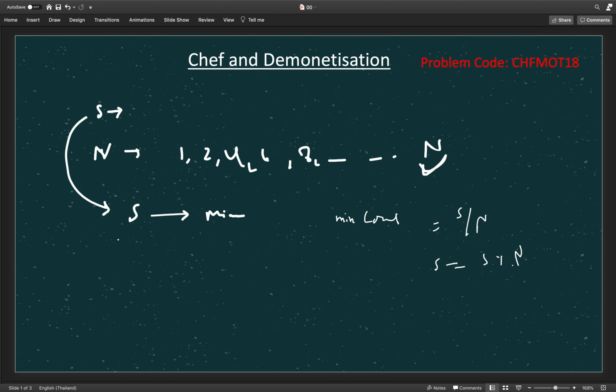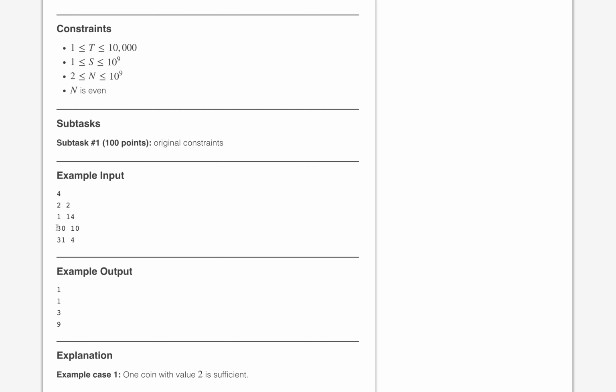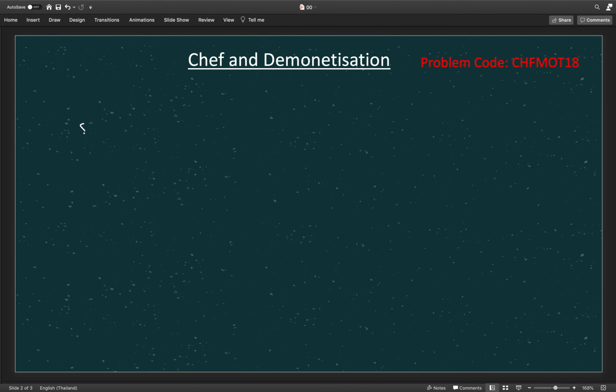Let us take the example given. Here s is 31 and n is 4. If n is 4, then we will have 3 coins: 1, 2 and 4 only.